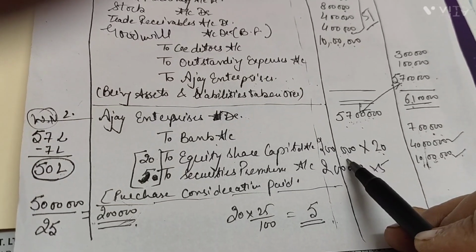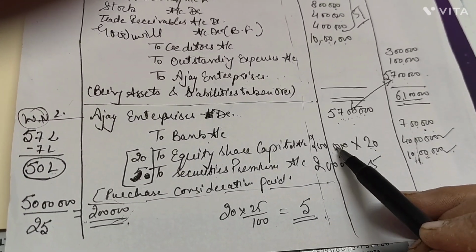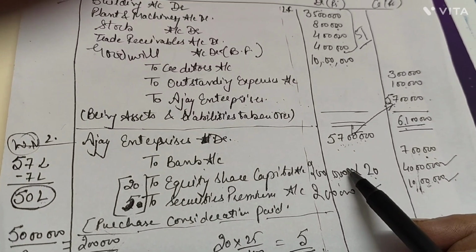So this is the way how to calculate your purchase consideration, or how to calculate the number of shares issued by the company.